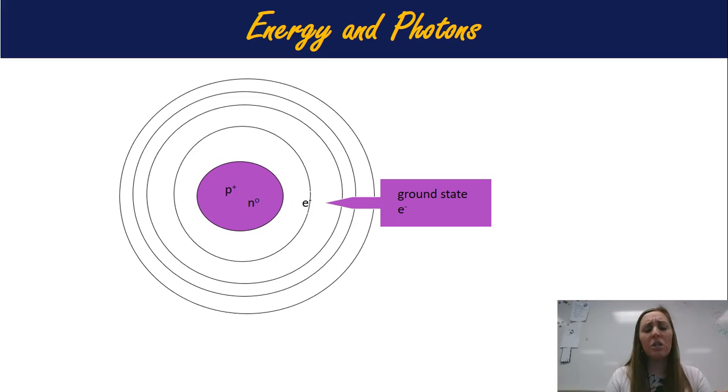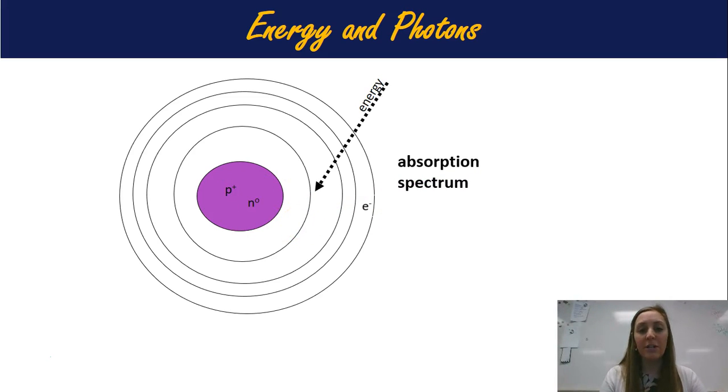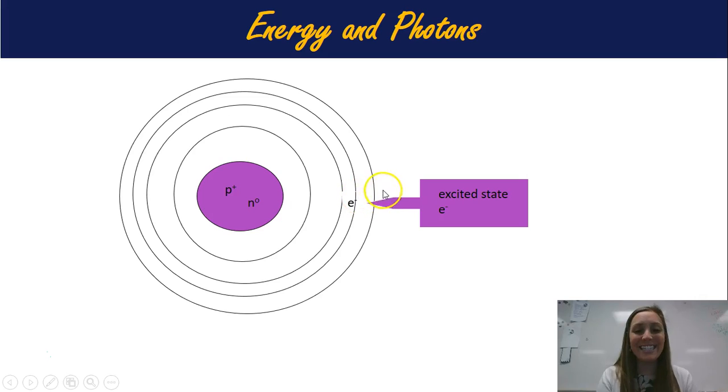So what do I mean by that? Here's the atom and it's just hanging out in ground state, which is what you've done for your electron configuration. You fill in the lowest energy possible. Think about someone who's grounded: very low energy. So the electron's hanging out here in the first energy level, and then it's going to absorb some energy. That's called the absorption spectrum. Atoms only absorb a certain amount of energy within whatever their spectrum says. So now our electron is in the excited state.